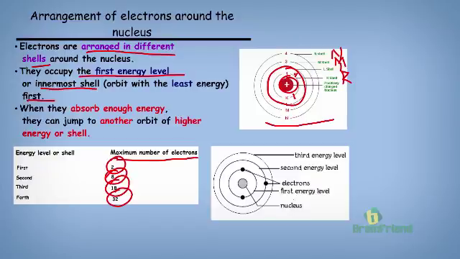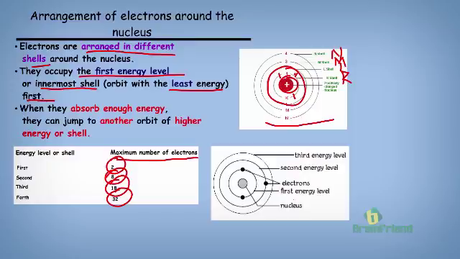Now, this means that electrons will first occupy the shell that is closest to the nucleus. That shell closest to the nucleus is the shell with the least energy. So, electrons will occupy this shell first before they will go ahead to occupy other shells.